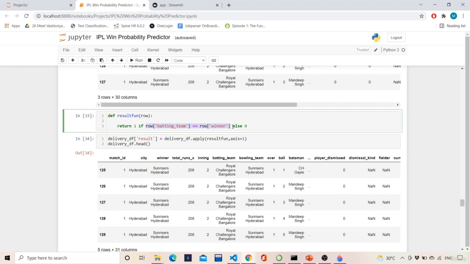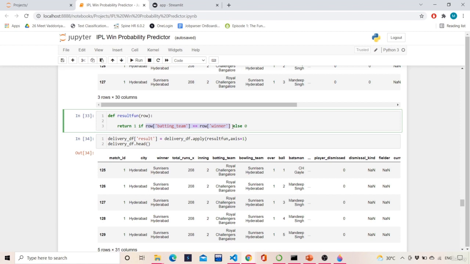So in the first innings one team has already batted. This entire thing is based on the second innings model. In the second innings, the first innings team will bowl and the second innings team will bat.